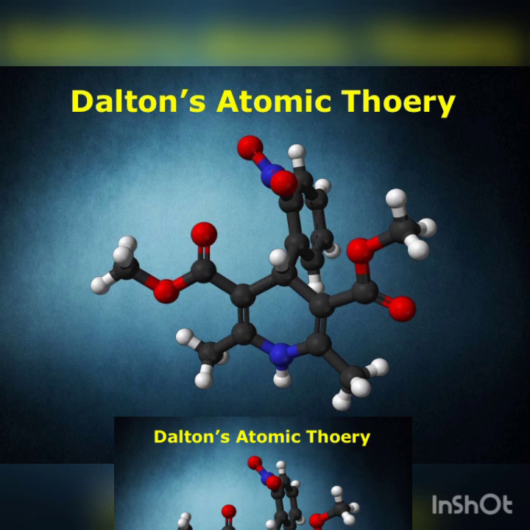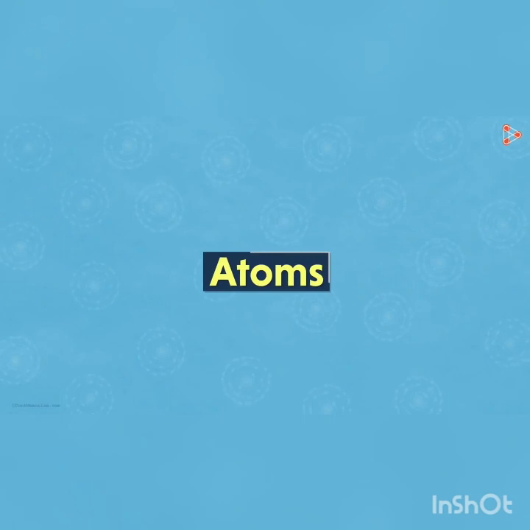In the last module, we have studied about Dalton's atomic theory. In this module, we are going to discuss atoms. Atoms are the smallest indivisible part of any matter. That means atoms are very small in size.